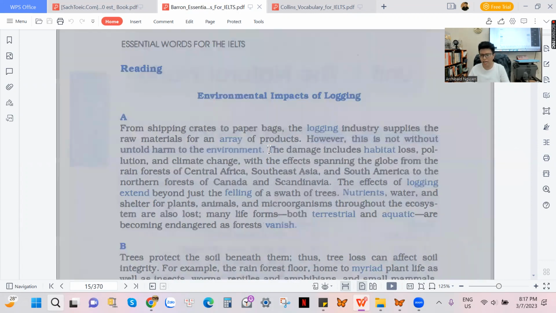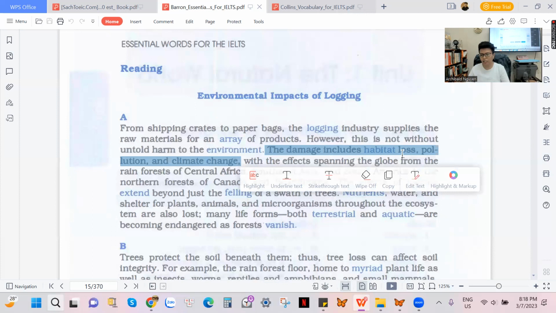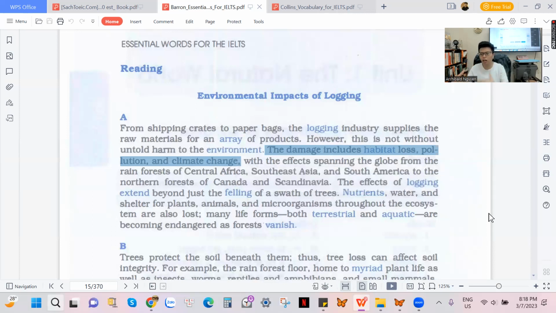The damage includes habitat loss, pollution, and climate change. First, habitat loss. It means the living place, the place for the animals to live, or the place for the plants to live. They lose those kinds of places. Those places are damaged because of the impacts on the environment. So habitat loss means the loss of living places.